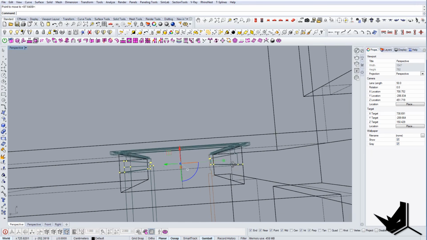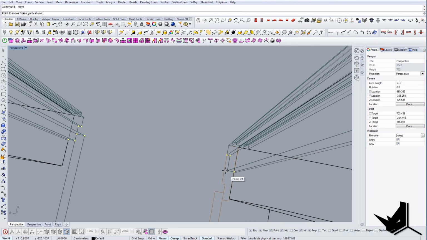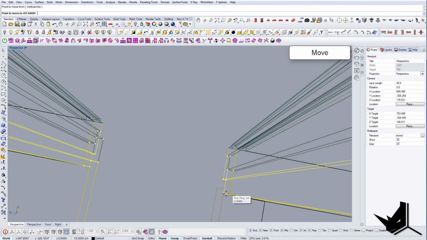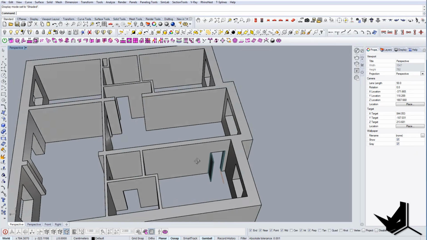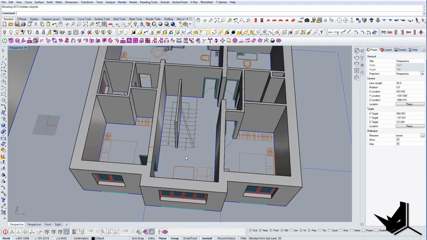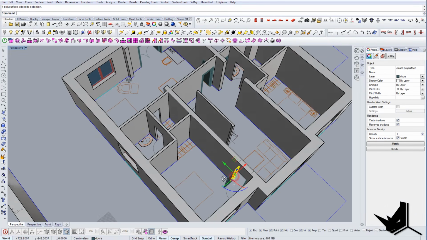But you need to be careful to select all the points that are in the group so that we get the correct result like this. So that would be it for the doors.